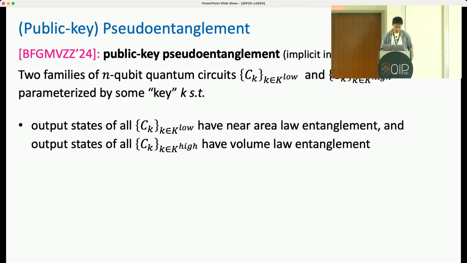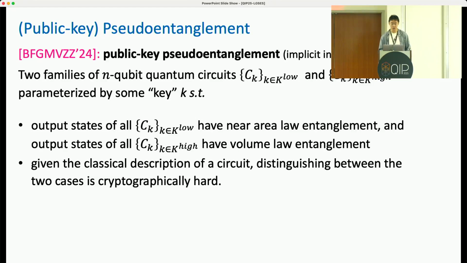Firstly, output states of all the circuits in C_K low have low entanglement, or near area law entanglement. On the contrary, the output states of all the C_K high circuits have volume law entanglement. The second requirement corresponds to the pseudo part in the name of this concept. We require that given the classical description of a circuit, even if you're promised that it is either in C_K low or C_K high, distinguishing between these two cases is cryptographically hard.